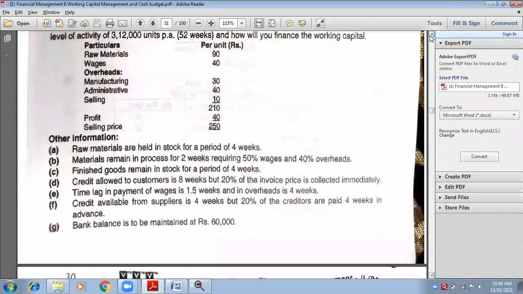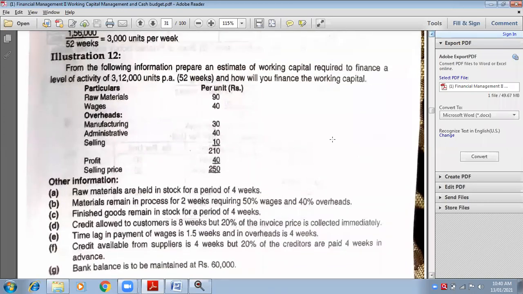Now 20% creditors are paid in advance. So will you treat it as current asset or current liability? Current asset. Very good. Go to current assets and write down advance paid to creditors, because to creditors we always pay.